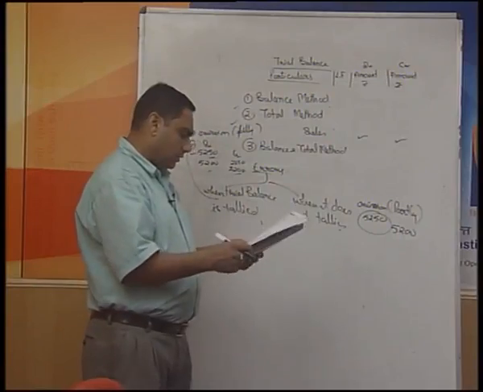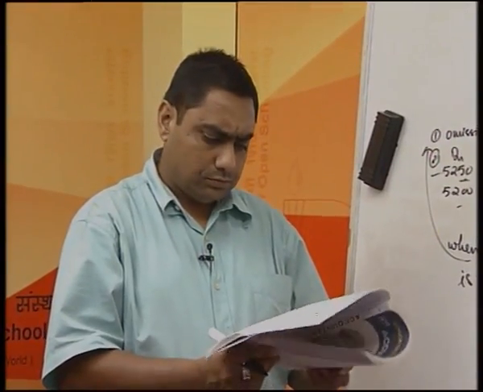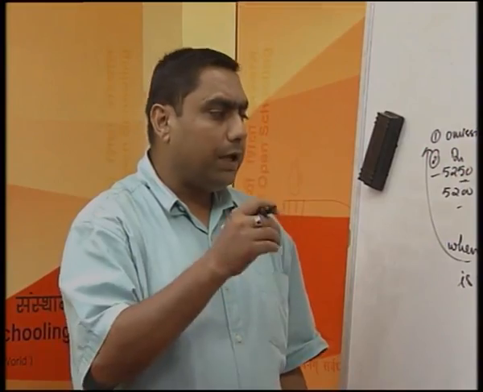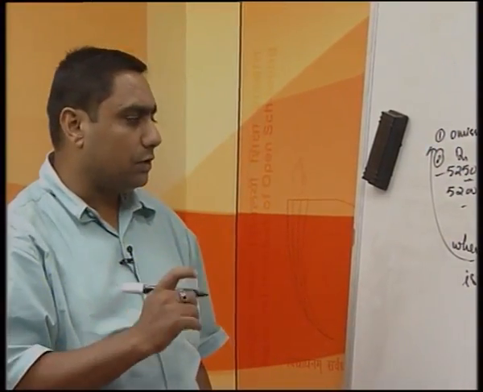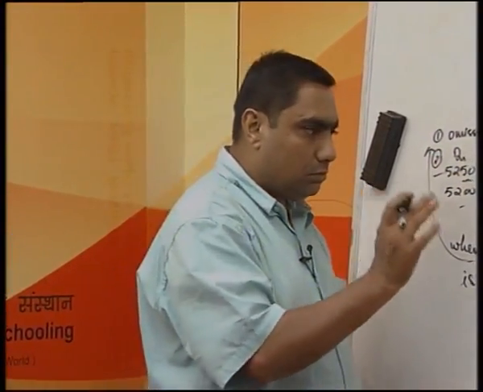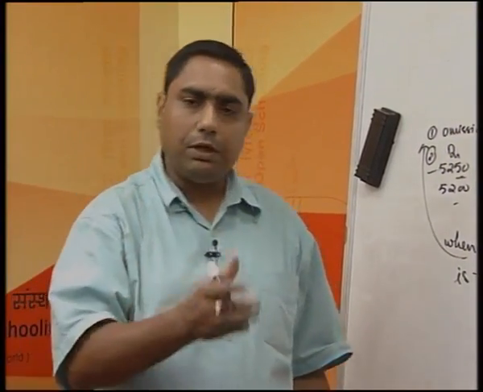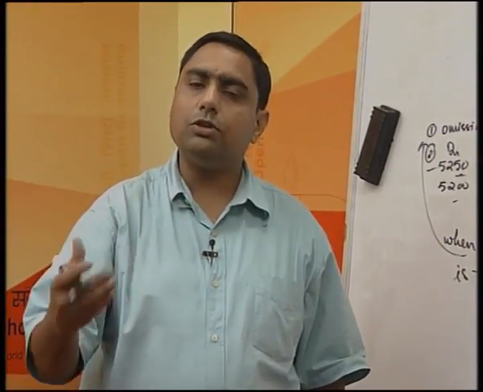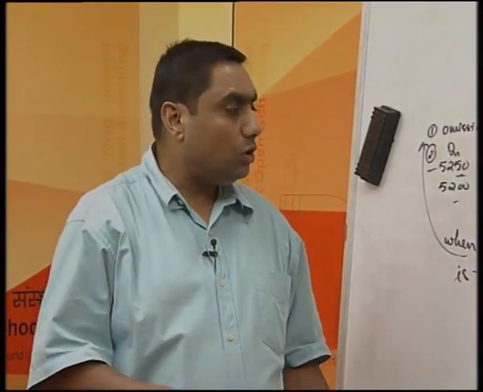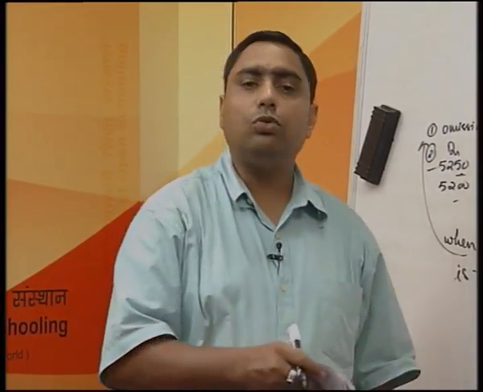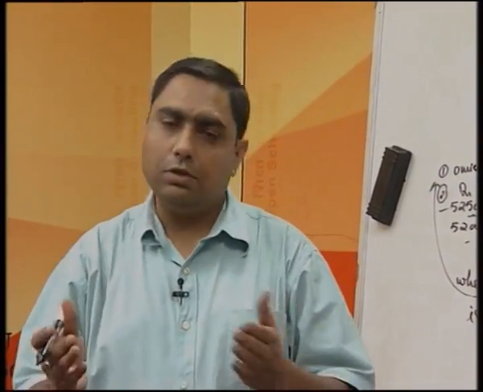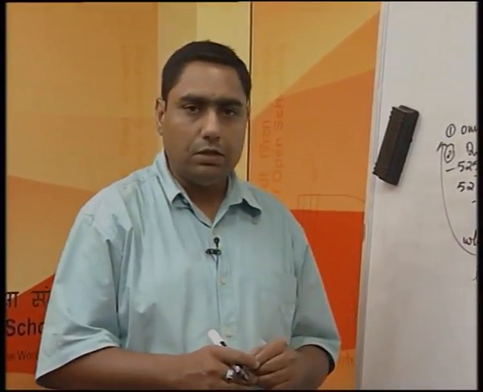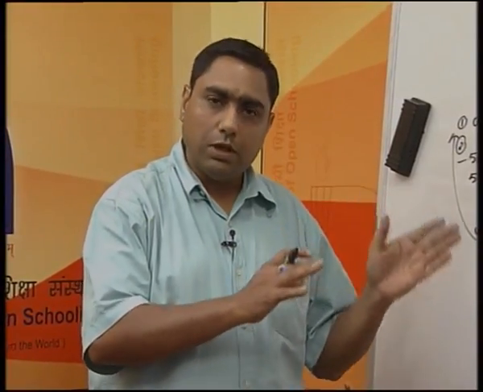So, learners, there could be a number of possibilities for having errors. We will take one more thing, capital item and revenue item. We have already discussed that there are two types of things, one is capital, the other is revenue. There are certain things which come under the trading account, there are certain things which come under the balance sheet. So, in case any capital item is written as a revenue item or any revenue item is written as a capital item, definitely at that time the trial balance will tally, but finally this is one of the errors.